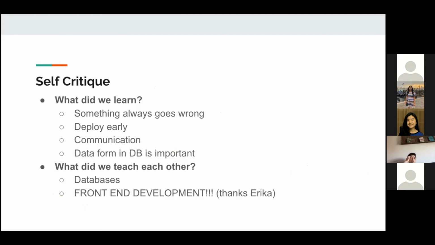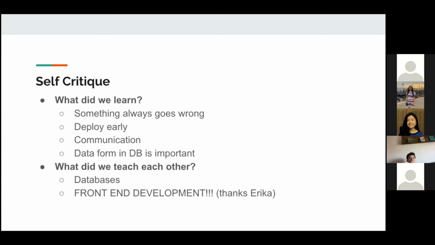Some lessons that we learned: something always goes wrong. You have an estimation of how long something might take, and it always takes longer because something unexpected always comes up. So you should definitely account for things not working out the way you wanted. Another thing we learned was deploying early, trying to get things into production a day before the due date, and ironing out whatever issues come up in production.